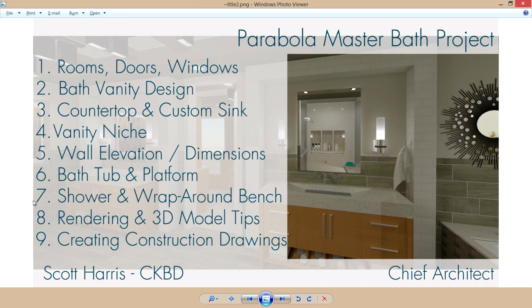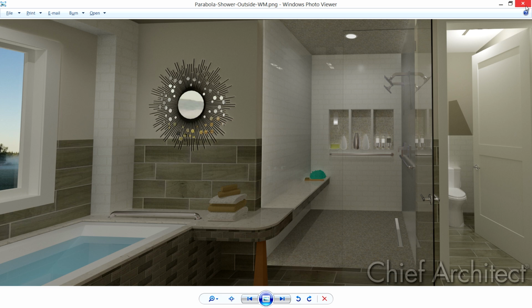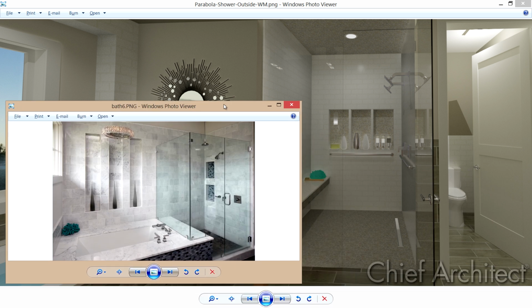This is the 7th segment, creating the shower and wraparound bench for the Parabola Master Bath project. And the topic that we're addressing is the shower and wraparound bench. And to begin with, we'll start with the wraparound bench, and then we'll look at creating the niche in the shower. And with the niche in the shower, the client has given us a photo with some ideas.